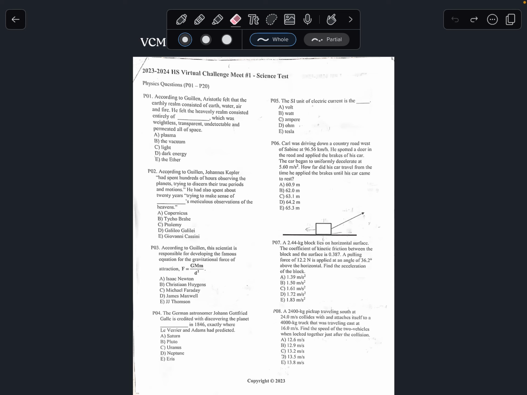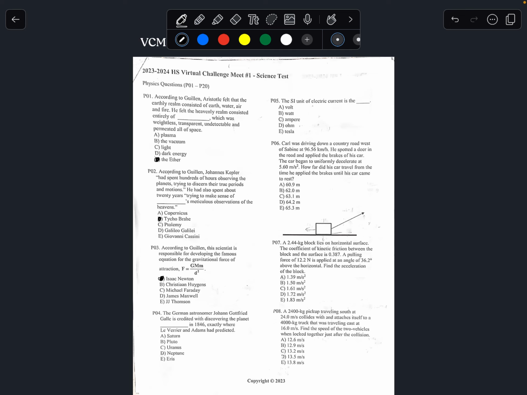Numbers 1 to 3 will be from a certain reading on the physics section. Each year you'll have a certain reading where you get the answers to numbers 1 through 3. This year it was 5 Equations That Changed the World by Michael Gillen. You just get the answer straight from the reading, so there's not really much explanation for these. The answer to number 1 is E, number 2 is B, number 3 is A.